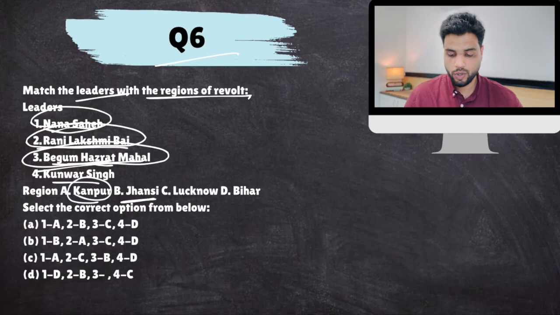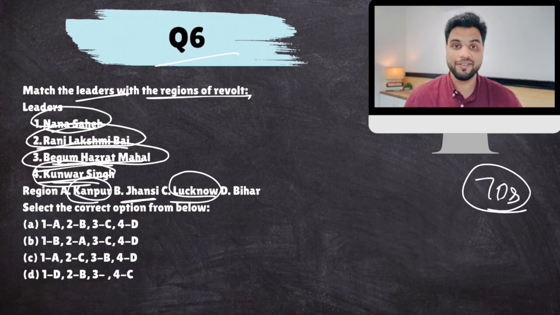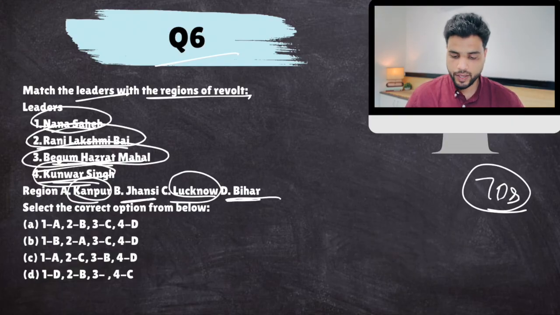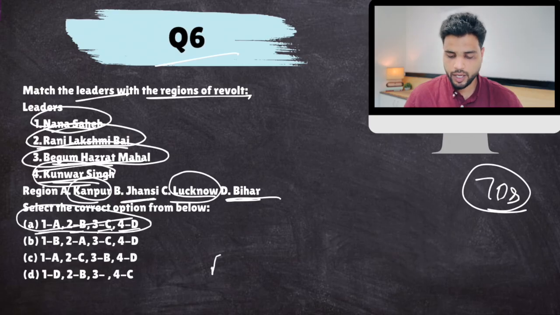So she also revolted from Lucknow, Awadh's capital. And Kunwar Singh was a zamindar, a very old zamindar in his 70s. Yet he was pretty active, like a young soldier. He revolted in Bihar. Okay, so 1A, 2B, 3C, 4D. The answer would come out to be right.